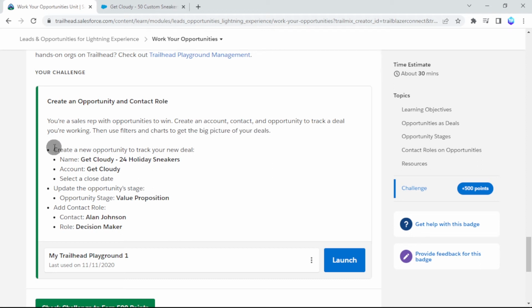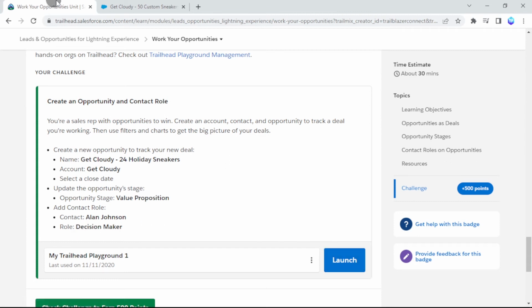For that, we have to create a new opportunity to track our new deal with the name Get Cloudy 24 Holiday Sneakers. The account is Get Cloudy and select a close date. And we have to update the opportunity stage to value proposition, and we have to add a contact role for the contact Alan Johnson for the role decision maker.